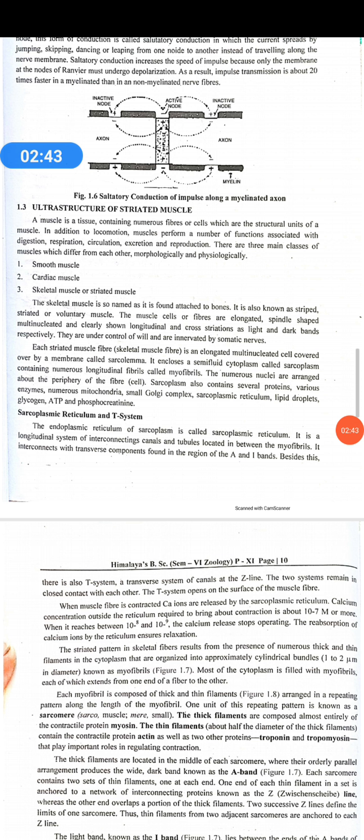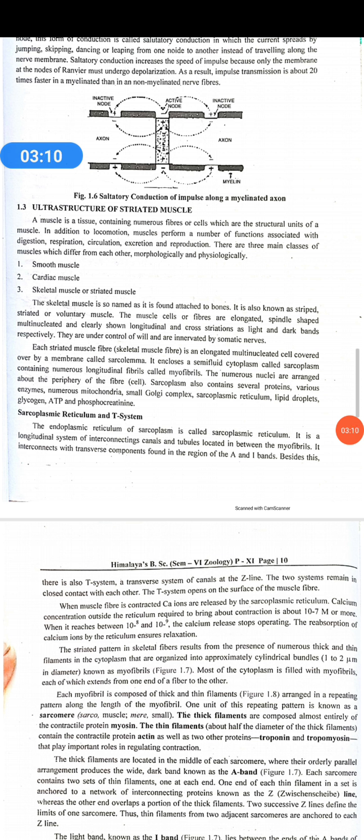Then the last one, the cardiac muscle. Cardiac muscle is a special type of muscle present only in the heart, and it has the special property to undergo rhythmic contraction and relaxation on its own accord. It is again involuntary action, and the pumping of the heart, the contraction and relaxation of the chambers of the heart, that is the systole and diastole, is under the control of the cardiac muscle.